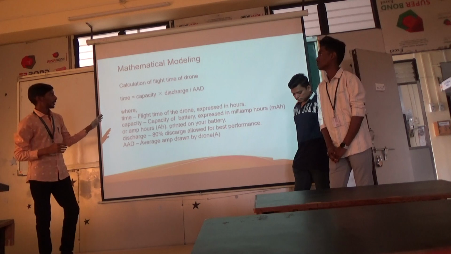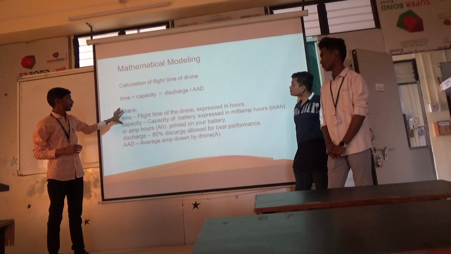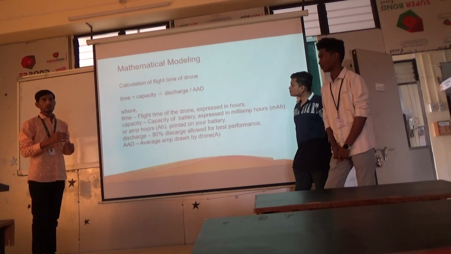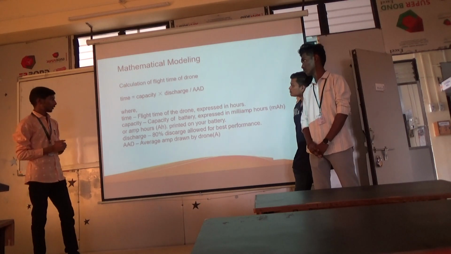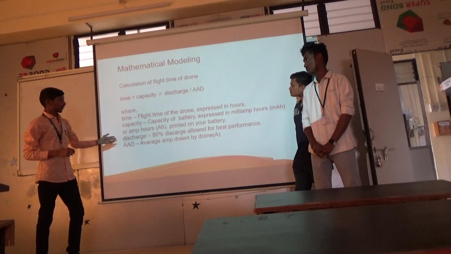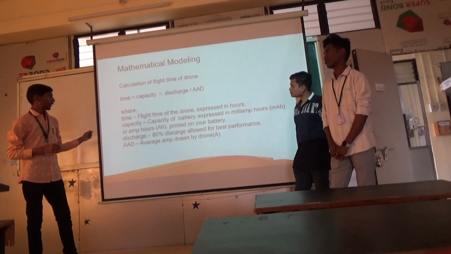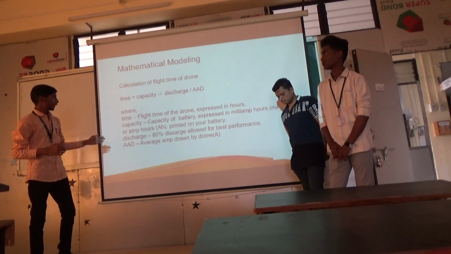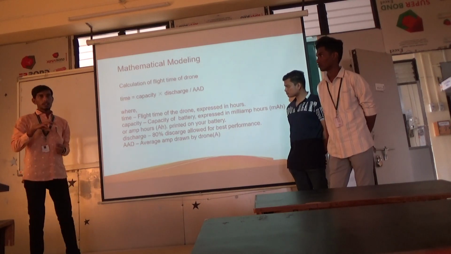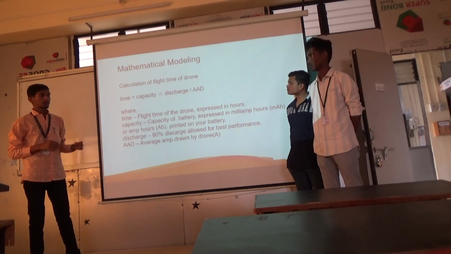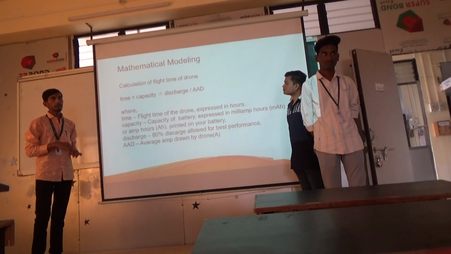Time is how long the drone will fly. Capacity is the capacity of the battery in milliampere hours, which is written on the battery itself. Discharge: whenever we consider the battery, there is a point of how much it is discharged, and we consider 80%. Then average ampere drawn: the motors draw currents, and this is the average ampere drawn. Then we can know how much time the drone will fly.